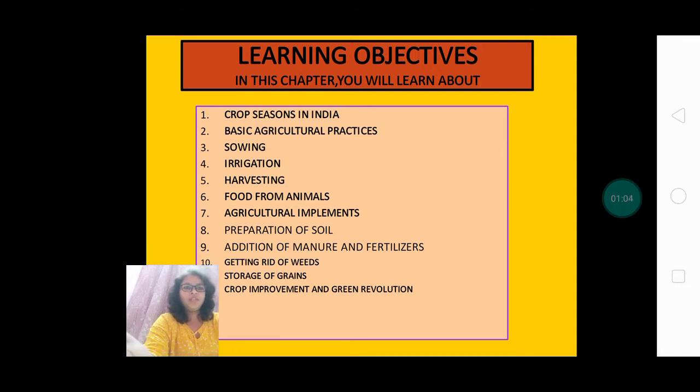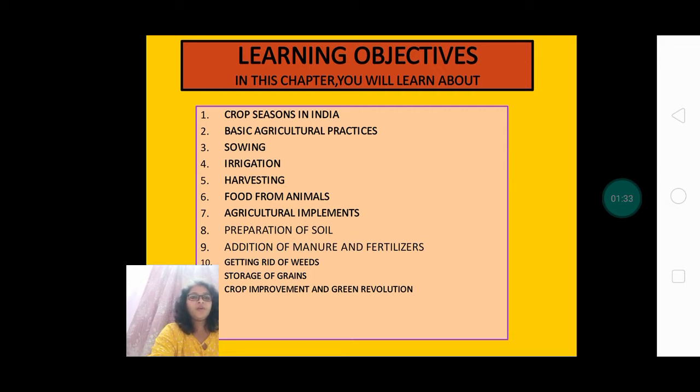In this chapter, we will learn about crop seasons in India, as we know that there are mainly three seasons. Besides this, how crop seasons are related. The second one is the basic agricultural practices. Which are those basic agricultural practices? Then, what is meant by sowing? What is meant by irrigation? How is it done? What are two different methods of irrigation? Next one is harvesting.